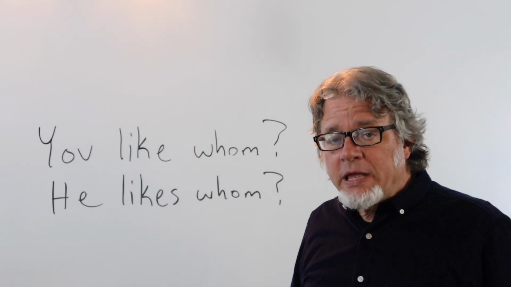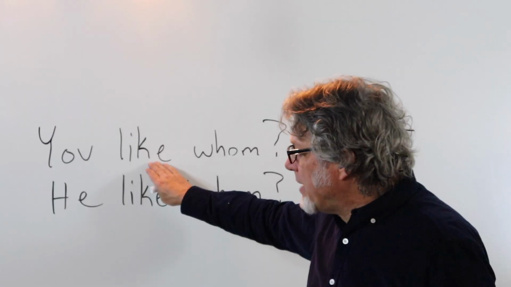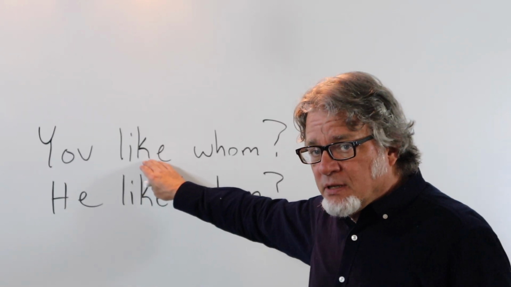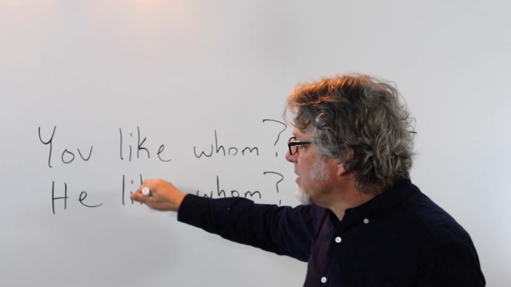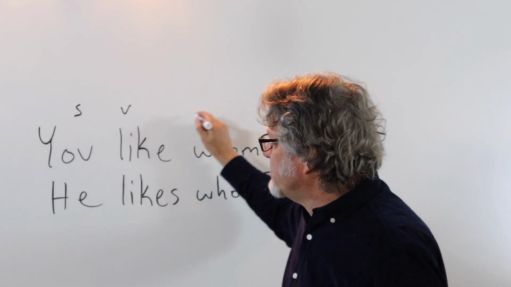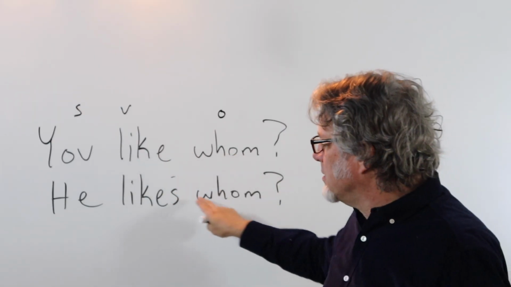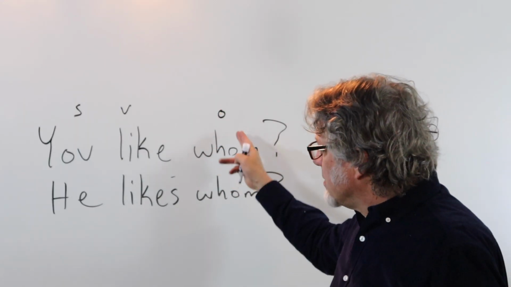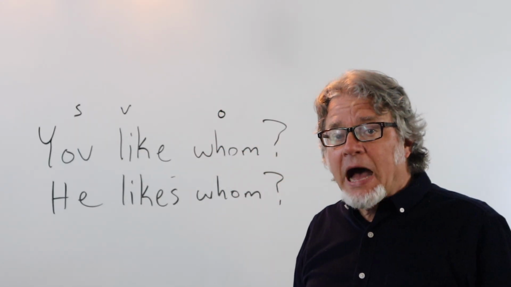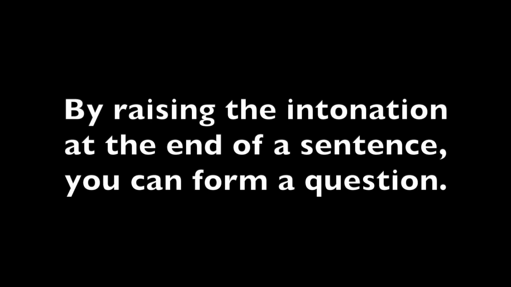Another way to look at this is to put the word whom after this verb. This receives the action of the verb. Subject, verb, object. You like whom? He likes whom? So clearly, this is the object in each of those questions.